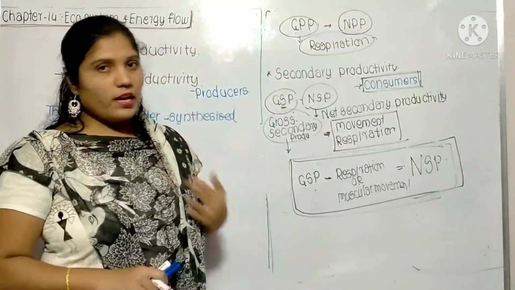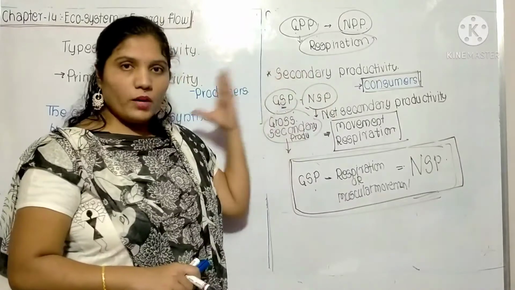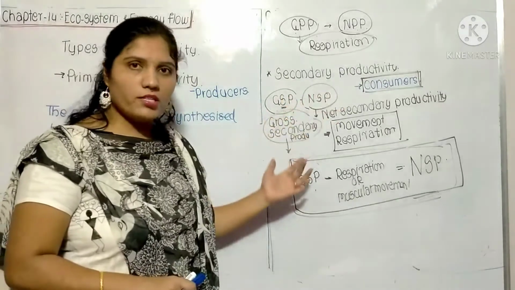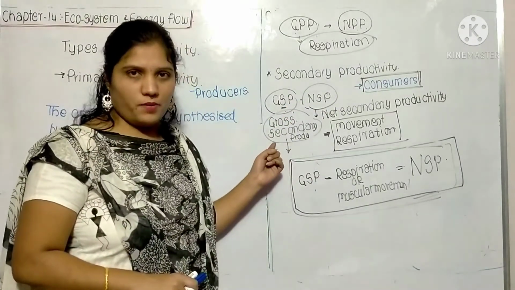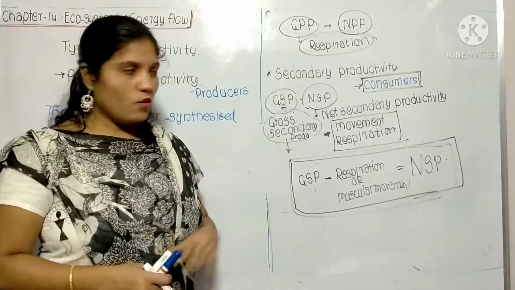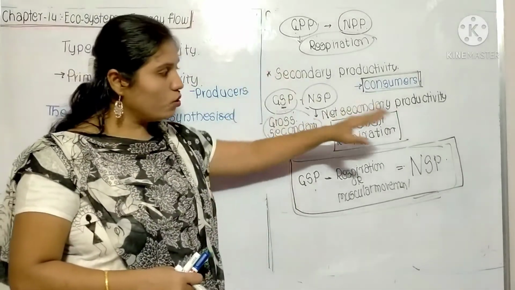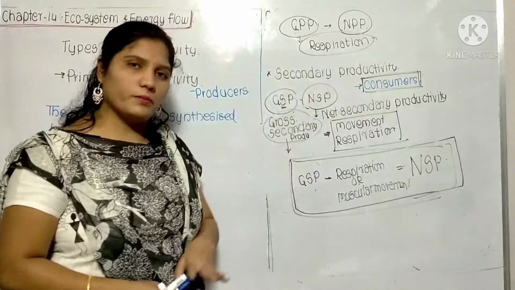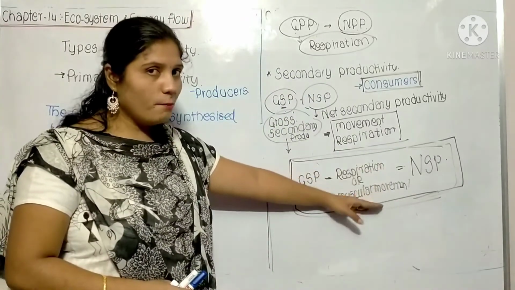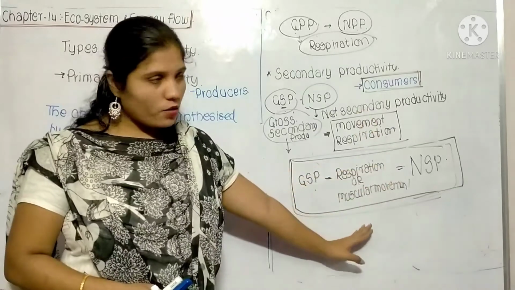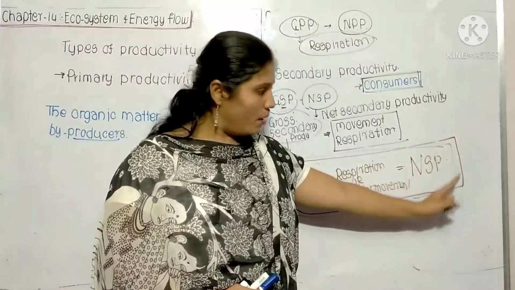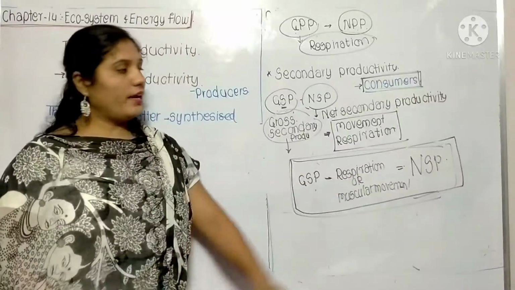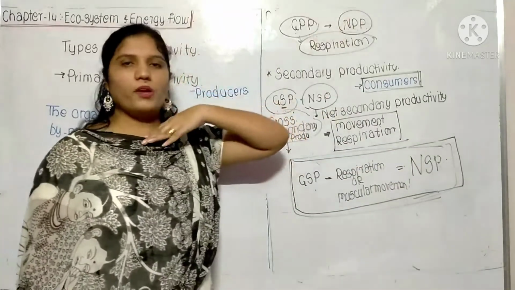Whatever energy the consumers get from the plants is known as the GSP, gross secondary productivity. From that, the consumer uses some for movement, for respiration, and for any other work. After utilizing it, the remaining available biomass is known as the net secondary productivity, which is then transferred to the next trophic level.